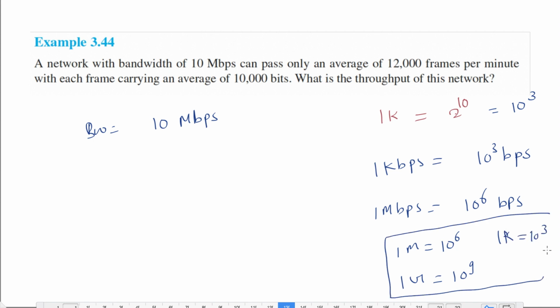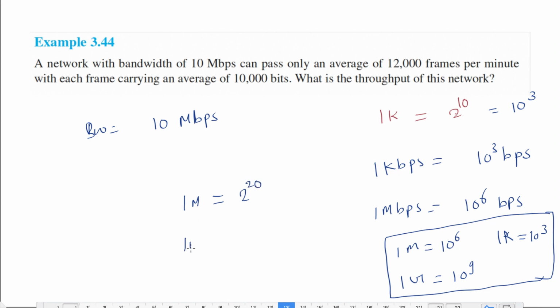This is in computer networks, but in operating systems, whenever I say your file size is 1 MB, it will be 2 power 20.